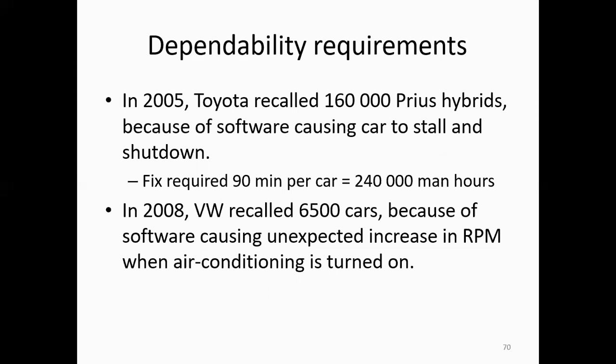The fix requires 90 minutes per car, which is equal to 240,000 man hours. In 2008, VW recalled 6,500 cars because of software causing an unexpected increase in RPM when the air conditioning is turned on.